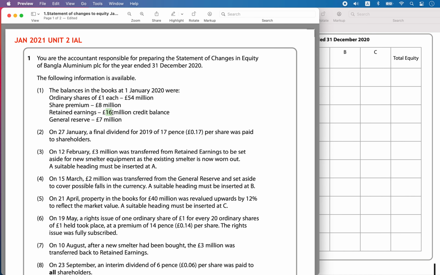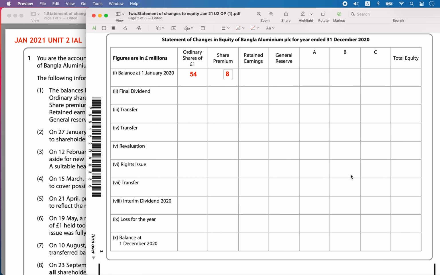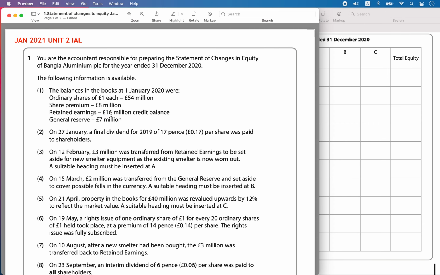And for the retained earnings, it is a 16 million credit balance, which is the correct balance. If it is a debit balance, you have to take it as a loss. If it is a credit balance for the retained earnings, you will take it as positive.